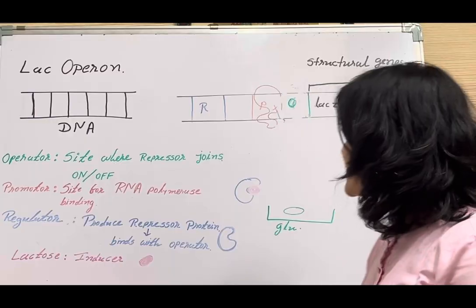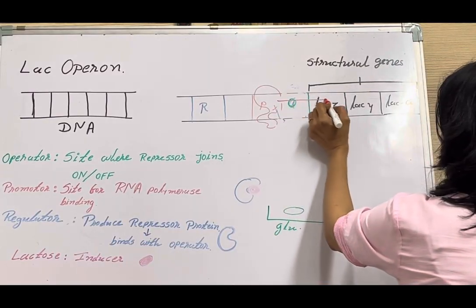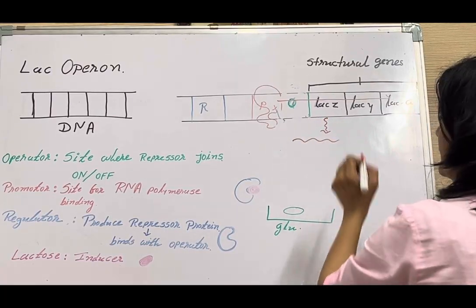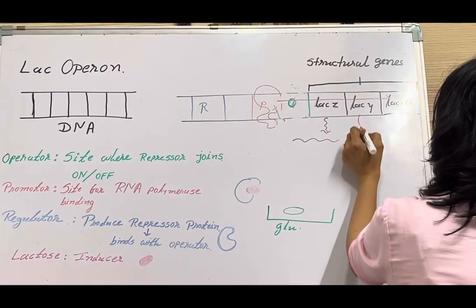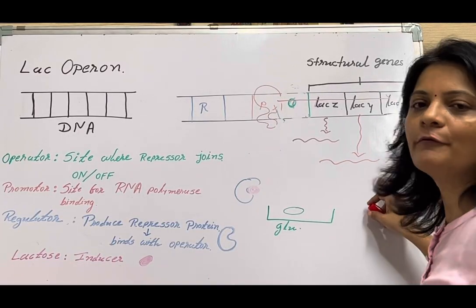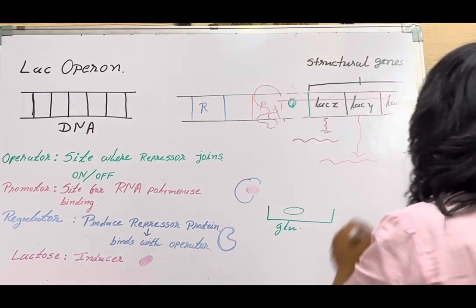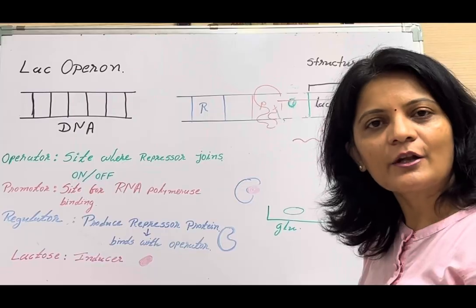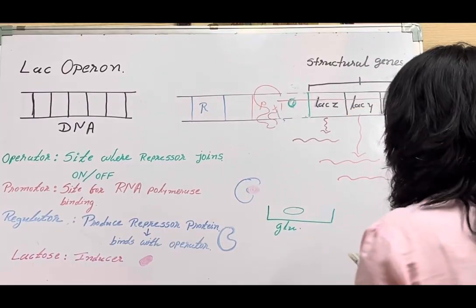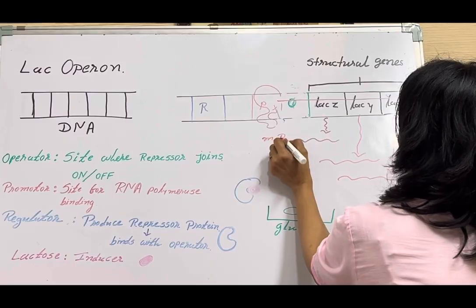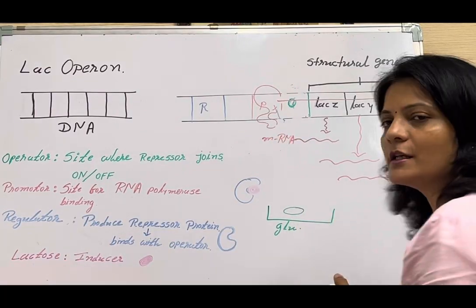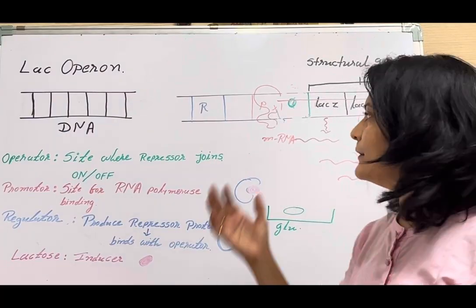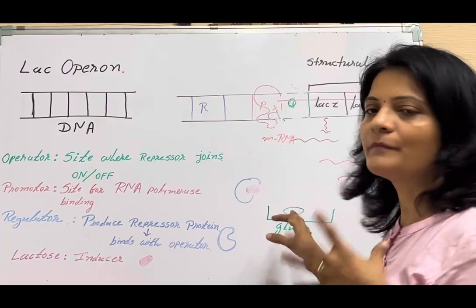RNA polymerase will glide over from here to here and transcribe all the structural genes. LAC-Z will form the mRNA for beta-galactosidase, LAC-Y will form the mRNA for permease and LAC-A will form the mRNA for transacetylase. These are the three mRNAs from which ultimately the respective proteins will be formed.